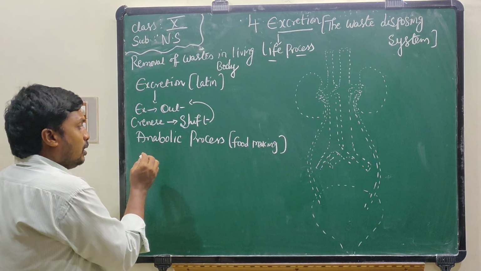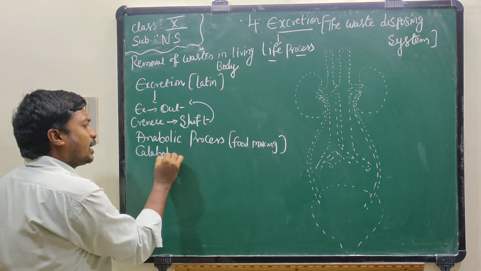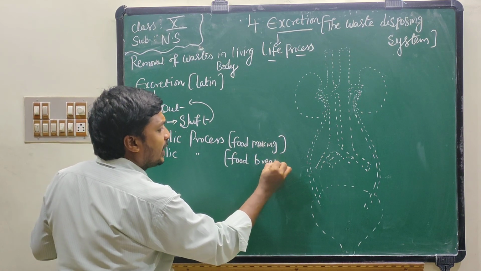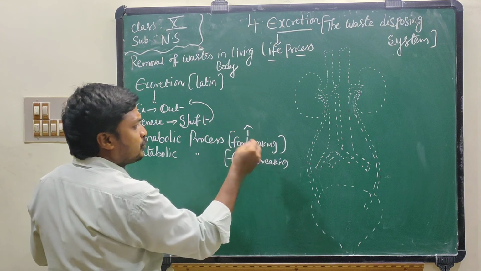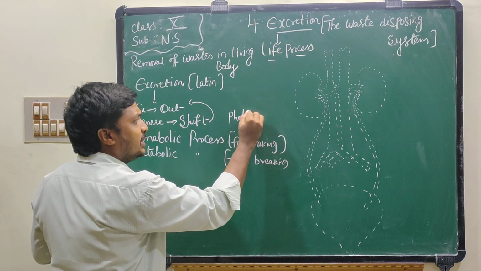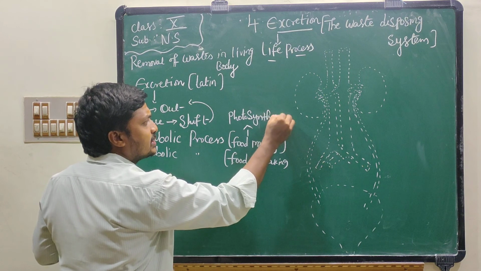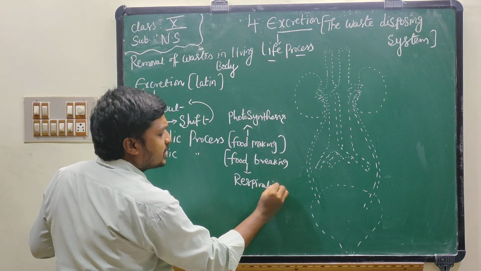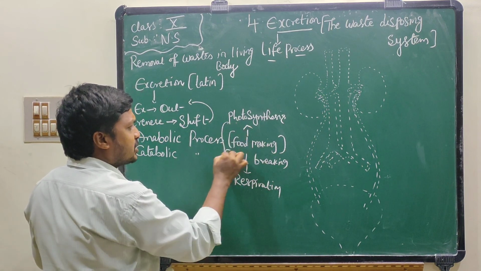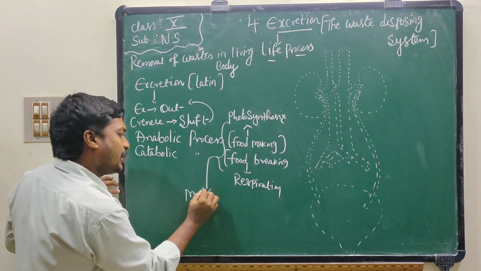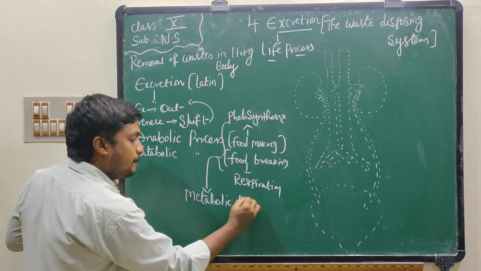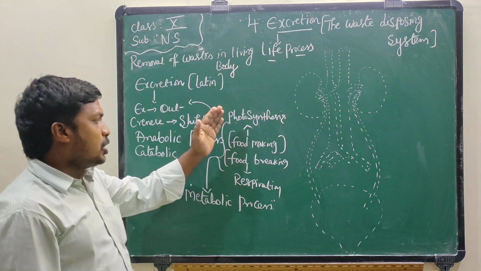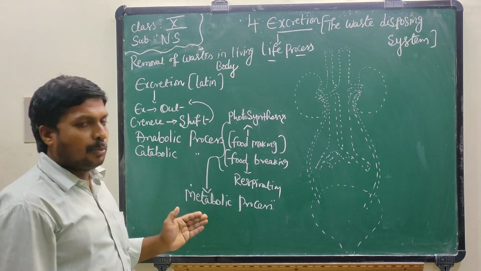And catabolic process. What is meant by catabolic process? Catabolic process means food breaking process. Anabolic process, the food making process, is photosynthesis. Catabolic process means respiration. Food breaking process is respiration. Photosynthesis and respiration united together is called metabolic process. Anabolic plus catabolic is equal to metabolic. Photosynthesis plus respiration is equal to metabolic process.